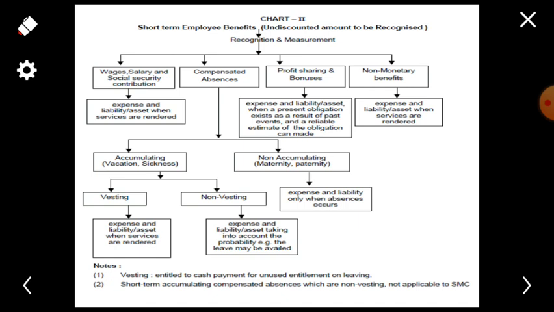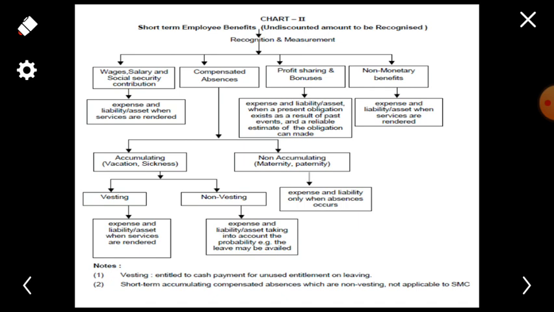So at that time, whatever expenses are incurred on maternity or paternity leaves will be recorded as an expense and a liability only when absences occur. It means that when the employee is not present in the company, he will still be able to get the payment in case of maternity or paternity benefits. At that time such benefits will be recorded as an expense or asset.